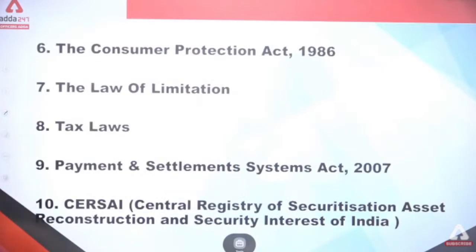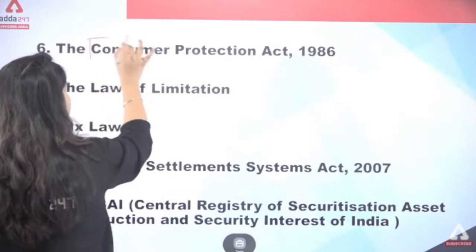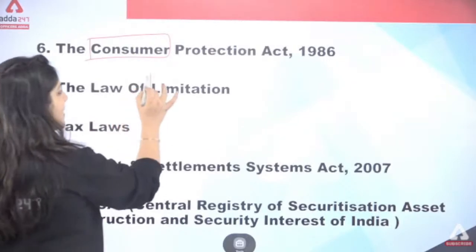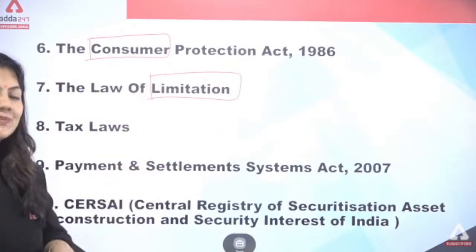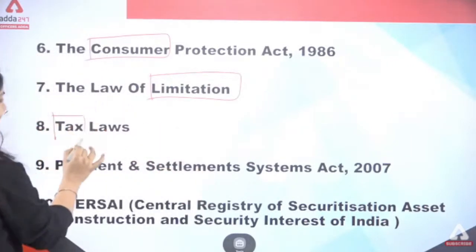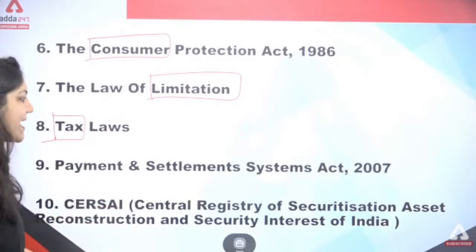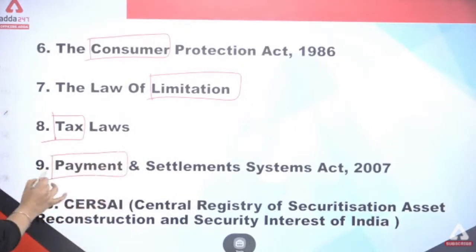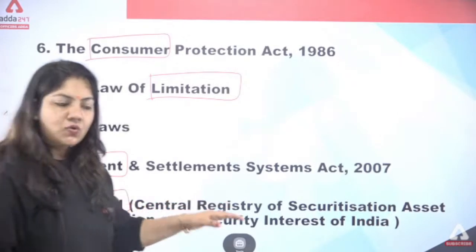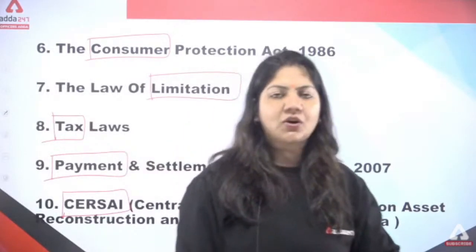Done? Next, the Consumer Protection Act. One word, just write down the term consumer. In this one, we have to study the Consumer Protection Act and consumer rights. Next one, Limitation Act. What is the time limit in which we can file a case? That is called limitation. Next one, tax. Next one, Payment and Settlement Act. So one word you have to write, that is payment. And the last one is CERSAI. Just write down the one word, CERSAI. CERSAI is the authority which registers the security of the borrower.